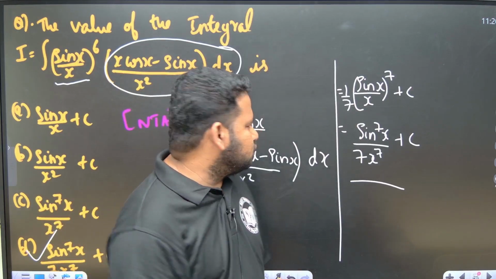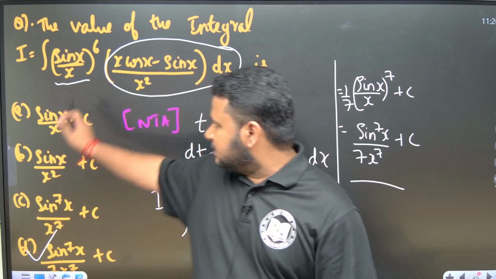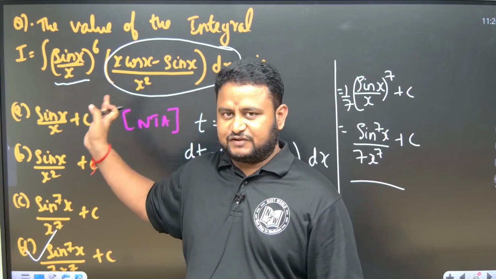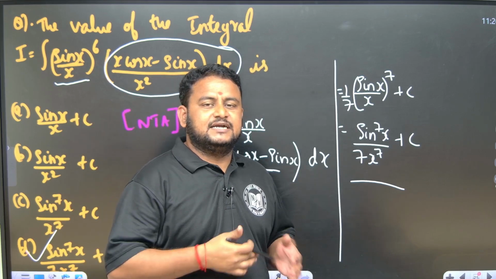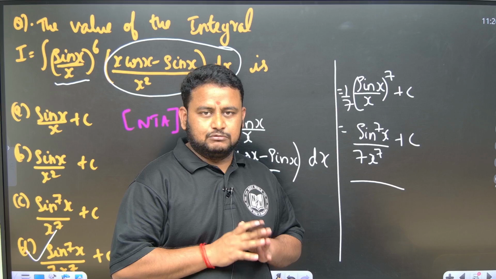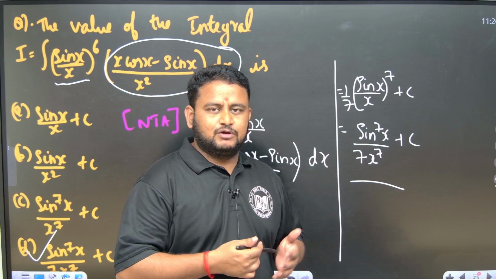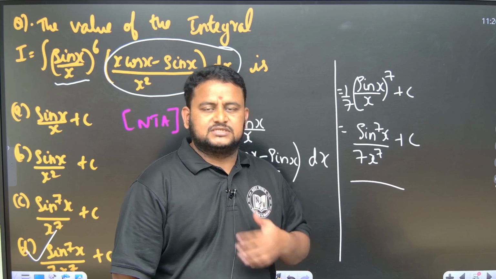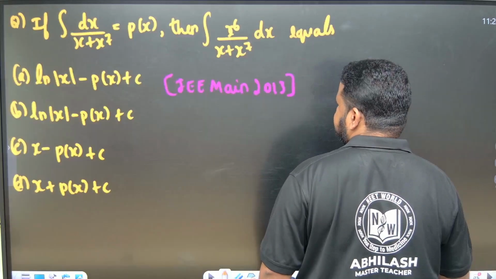Is it clear? So here we are using integration by substitution. Although I have not taught you, in this question if you use the substitution method, you can get it very easily, friends. So this is the manipulation which I did, that is integration by substitution. That is the method I used here. With practice and some conceptual understanding, you will be able to understand which value to substitute as t. Okay, let us move to the next one, friends.